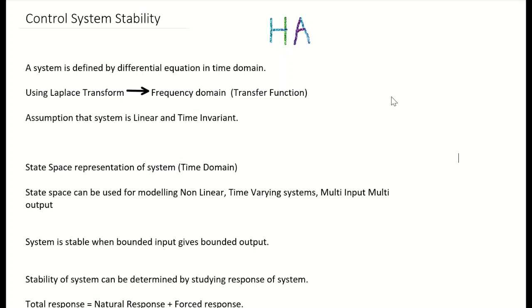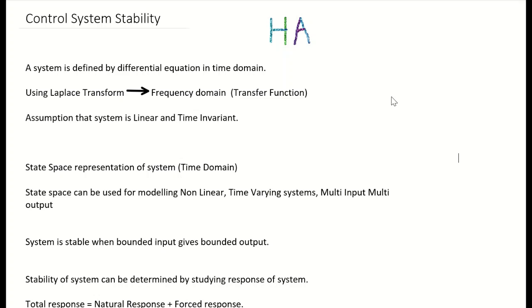Whereas in a time varying system, the behavior changes with time. We have to consider the values of parameters like resistors, inductors, etc. in the case of electrical systems; in other systems, other parameters vary with time.